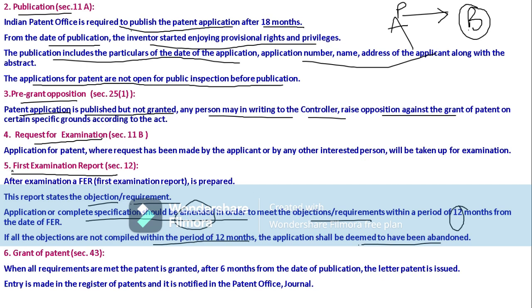Then after the FER, finally the grant of patent, according to section 43. When all requirements are met, the patent will be granted after 6 months from the date of publication. From that date, after 6 months, the patent will be granted. So the letter of patent will be issued, and an entry is made in the register of patents. Our name will be entered in the patents register and notified in the PTO office journal. So this is the granting of patent.